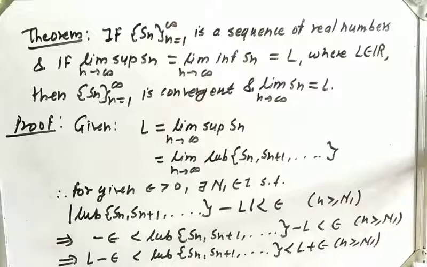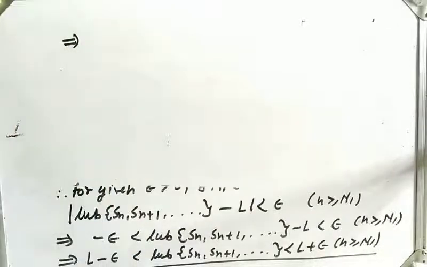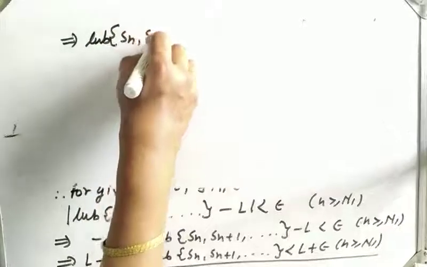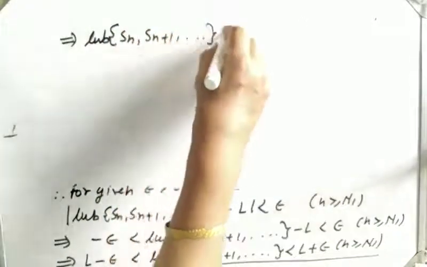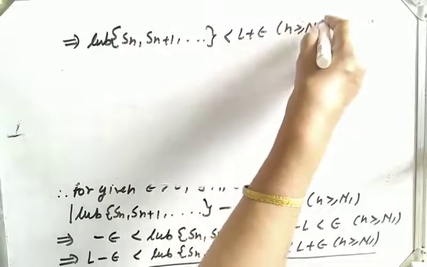Now from this, let us consider only this part in the next step. So we can write, this implies, least upper bound of Sn plus 1 dot less than L plus epsilon for n greater equal capital N1.